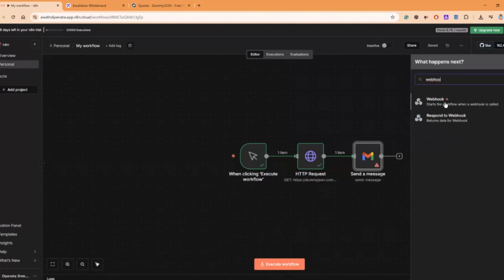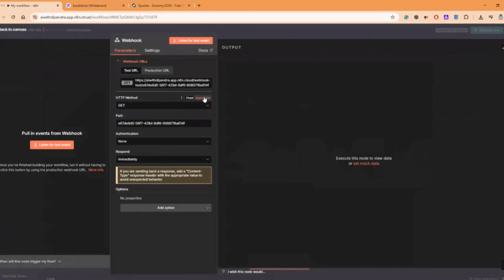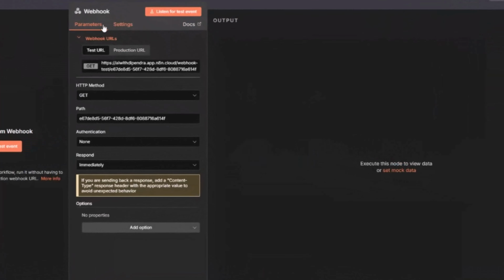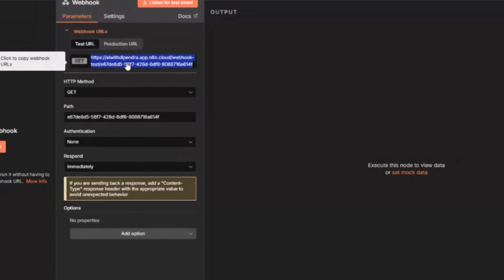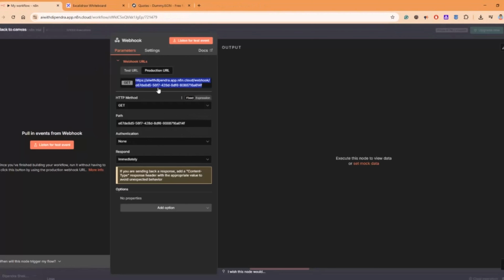So for webhook, there is a trigger, and there is a respond to the webhook. So two parts we have here. If you click on webhook, you get again some URL, because webhook works on the concept of subscribing to the event or listening to the event. So this is your URL for your webhook. If you hit this URL, it will not work. First, we have to listen for the test event.